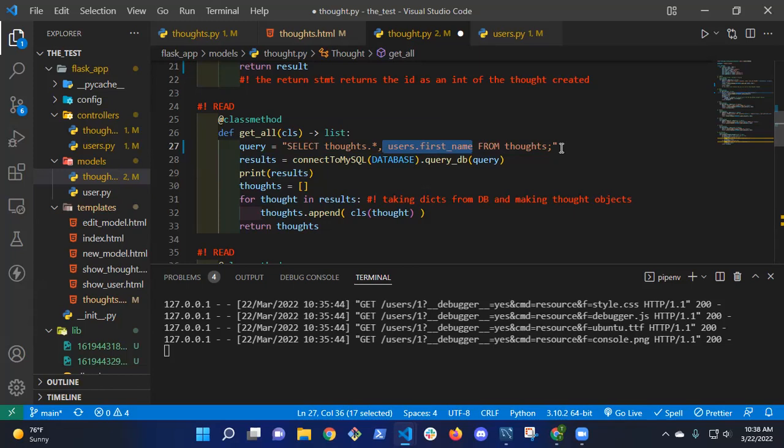No, that makes sense. Okay, so I'm saying from thoughts, how do I get data from two different tables? What statement do I use? What SQL statement?